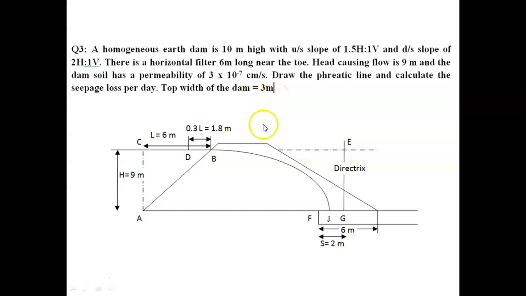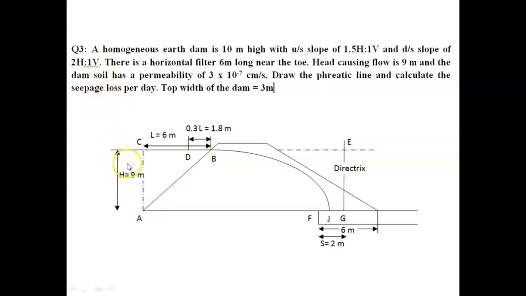So for this, first we have to construct the dam to some scale. How to construct this? Top width is given, that is 3 meter. Then side slopes are given, so we can draw the side slopes with the given slopes.